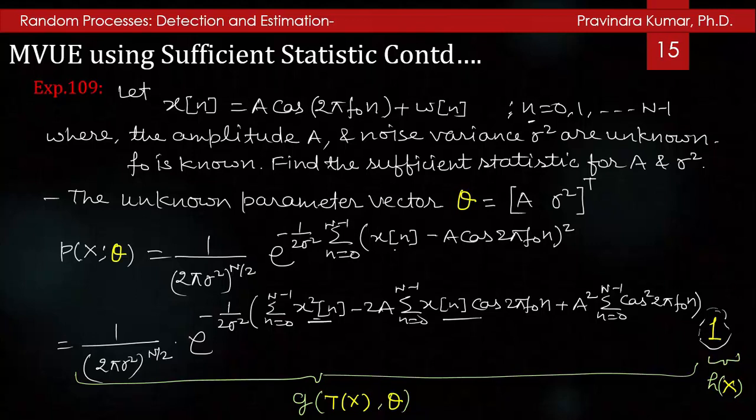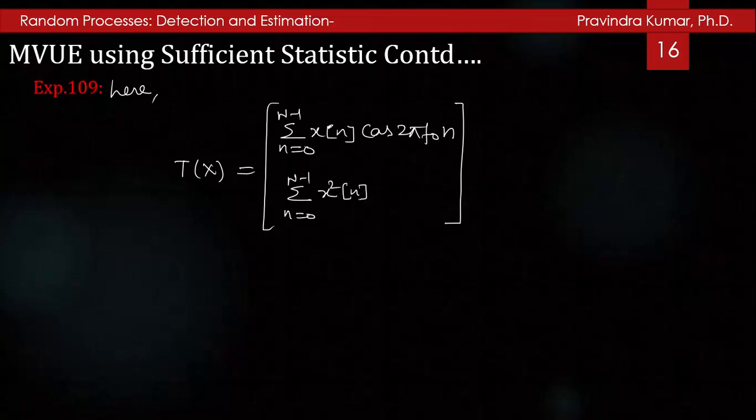So there are two sufficient statistics: one is summation n from 0 to N minus 1 of x square[n], and the other is summation n from 0 to N minus 1 of x[n] cos 2 pi f0 n. So the sufficient statistic T(x) for A and sigma square is summation x[n] cos 2 pi f0 n and summation x square[n].